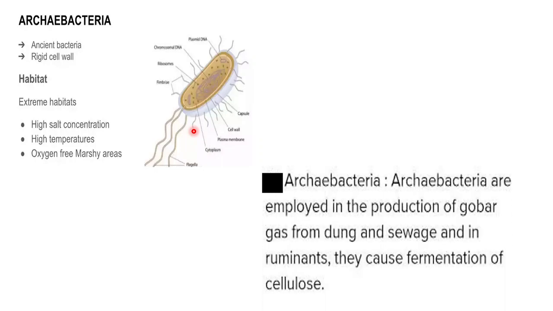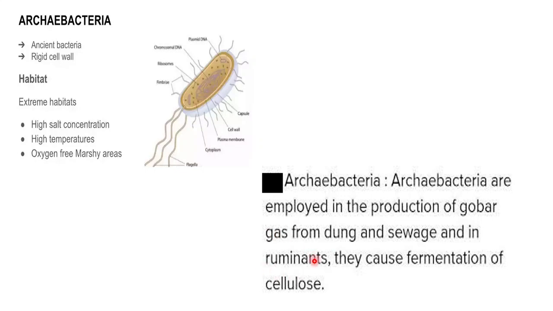Now, there are some importance of this Archaeabacteria. Archaeabacteria are used in production of gobar gas. Gobar gas is what? It is the biogas from cow dung and sewage and in ruminants. In the stomach of ruminants, you all are familiar that ruminant stomachs have a special ability. That means there is presence of methanogens. Methanogen is a type of Archaea bacteria.